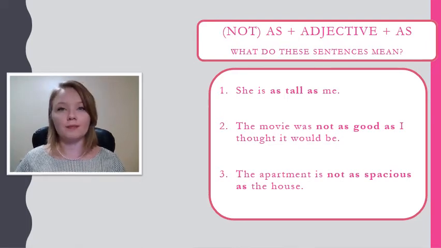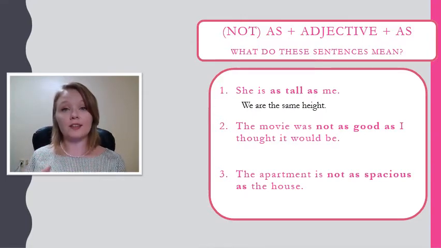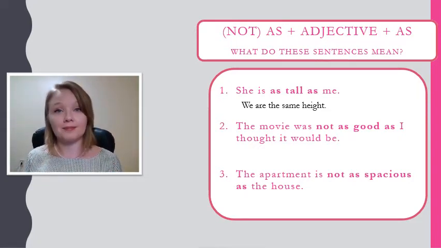Let's start with number 1. She is as tall as me. This is a positive sentence. There's no not, right? If you are as tall as someone else, it means you are the same height. So if I say she is as tall as me, that means we are the same height. I am comparing her height and my height in a positive way using as tall as, meaning our height is the same.